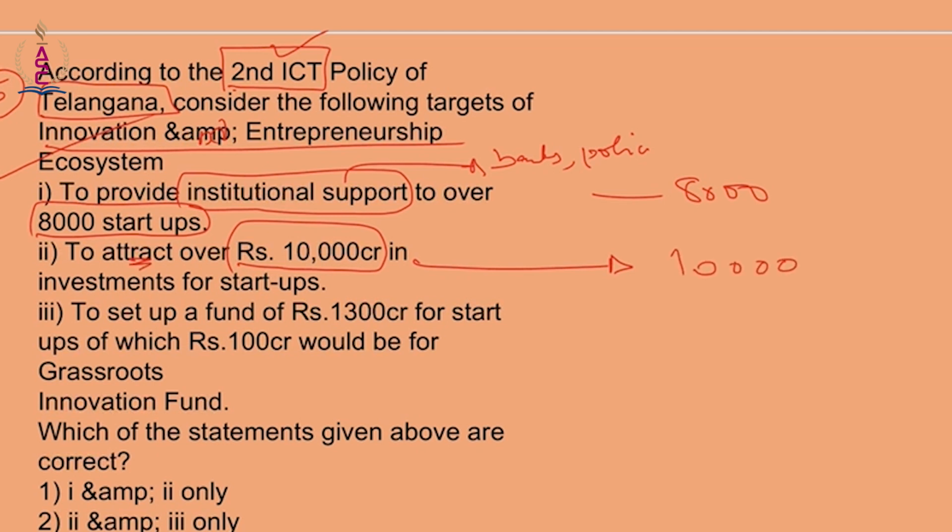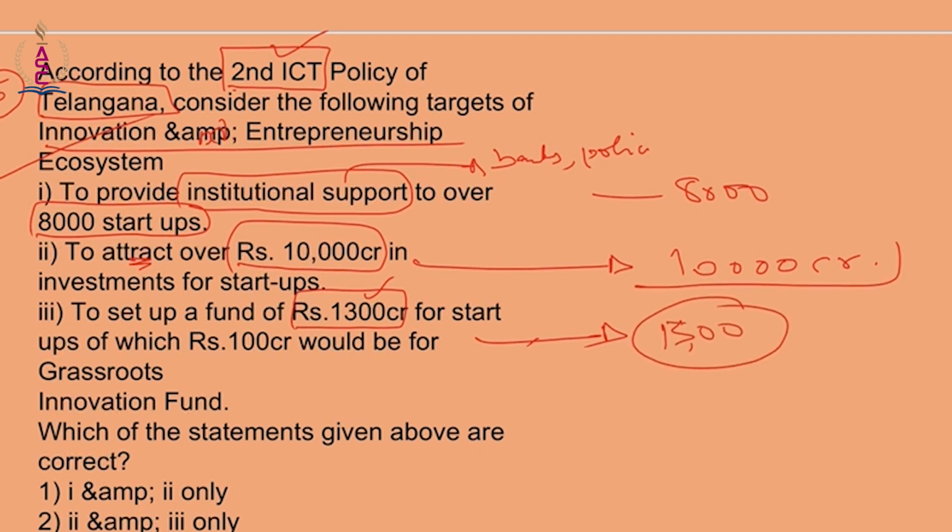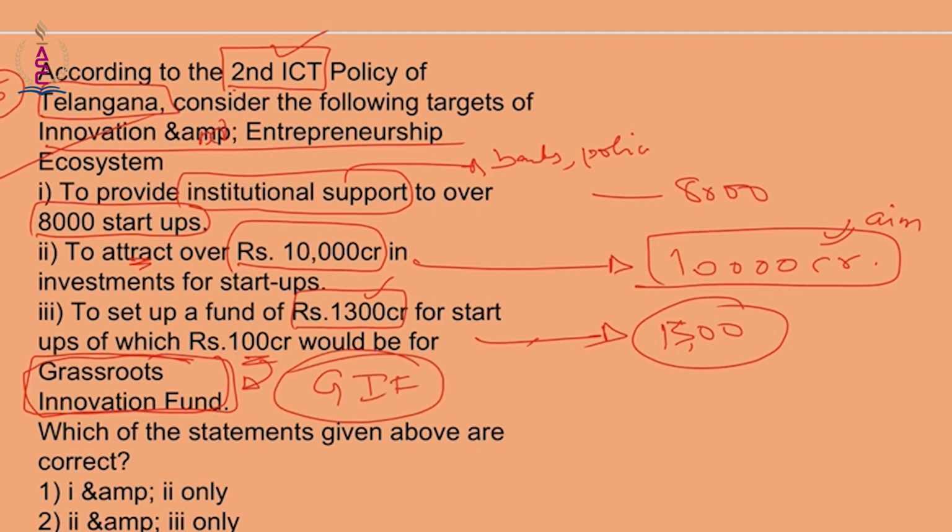Now, to set up a fund of rupees 1,300 crore. Now, this will be done by the government. 1,300 crore. This is the aim, objective. This is done with the government, but keeping in mind grassroots innovation fund. Grassroots innovation fund ki ee 1,300 crores nunchi 100 crores will be provided to grassroots innovation fund. So here all of the statements are correct.